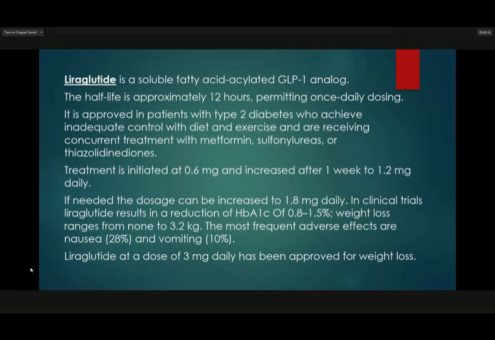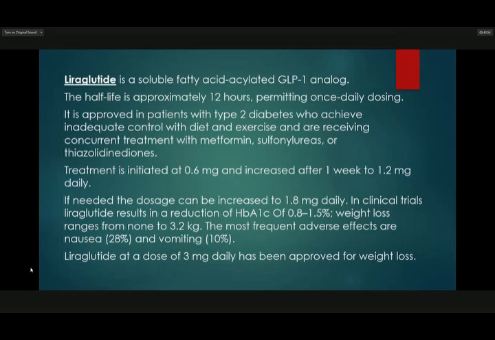So treatment is initiated at 0.6 milligram and increased after 1 week to 1.2 milligrams daily. If needed, the dose can be increased to 1.8 milligrams daily. In clinical trials, liraglutide results in a reduction of HbA1c of 0.8 to 1.5%. Weight loss ranges from none to 3.2 kg.